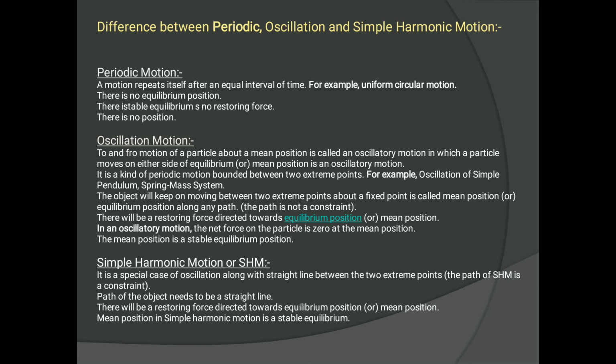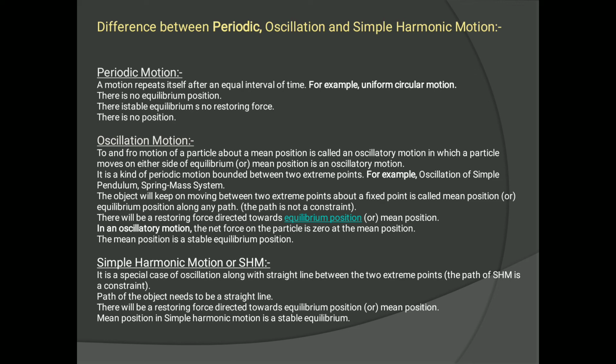Okay, now what exactly is oscillatory motion? It is to and fro motion, like a pendulum, to and fro motion of a particle about a mean position. That is called oscillatory motion, in which a particle moves on either side of the equilibrium mean position. So it is a kind of periodic motion. Oscillatory motion is a kind of periodic motion which is bounded between two extreme positions.